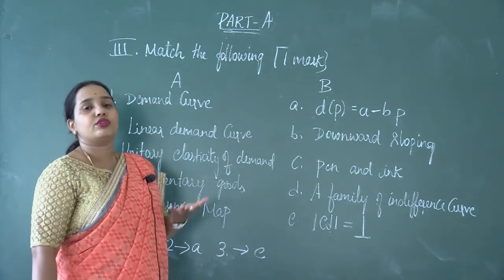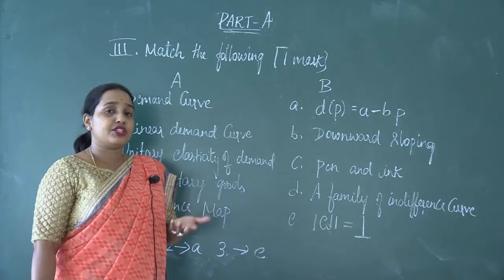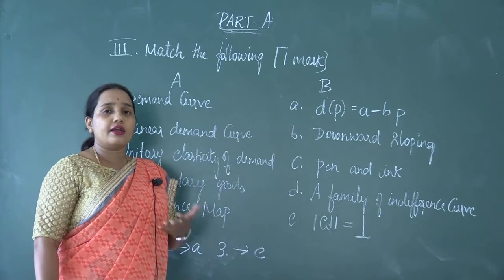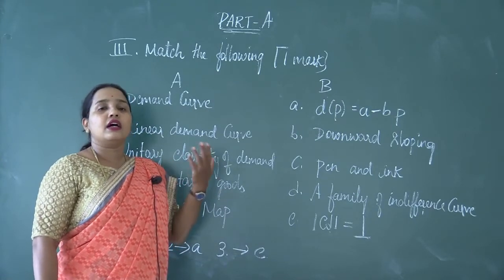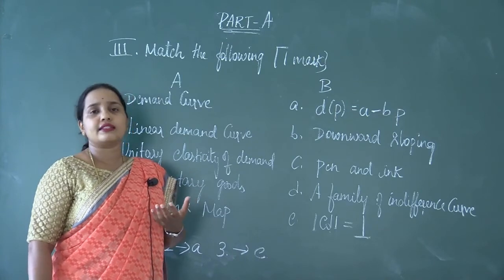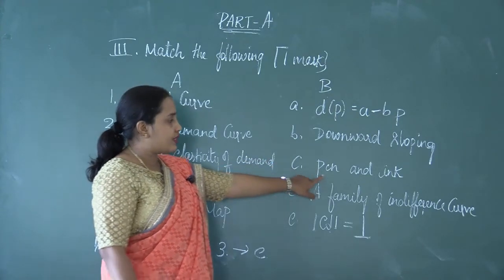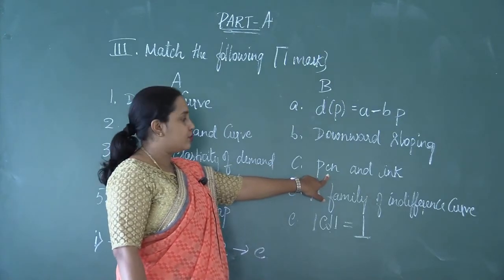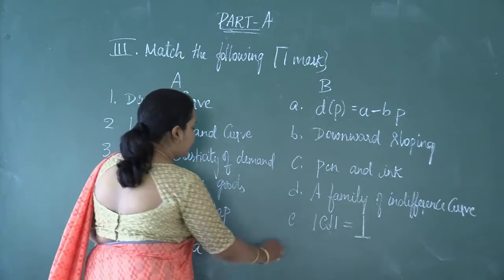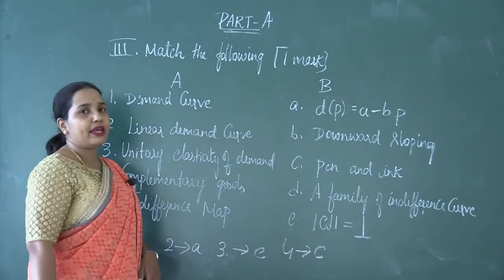I mentioned a few examples like car and petrol, pen and ink, and you can also give more examples like shoes and socks. Here they have given one such example, pen and ink. So for the fourth question, the answer is option C, pen and ink.